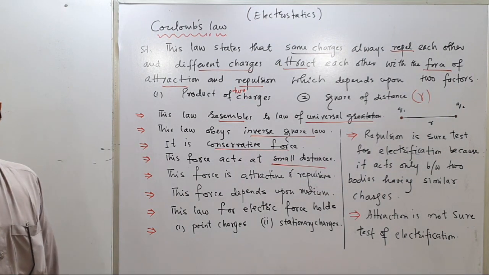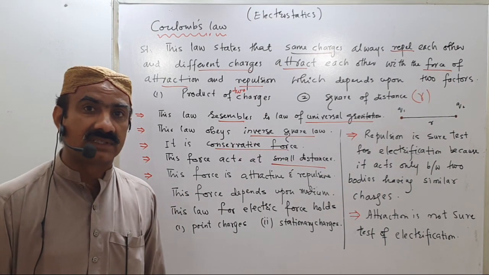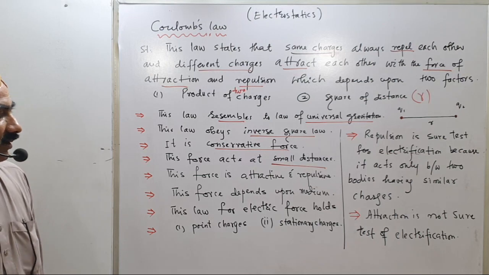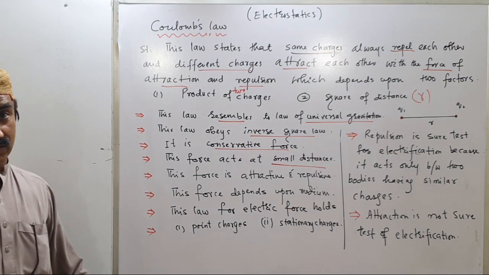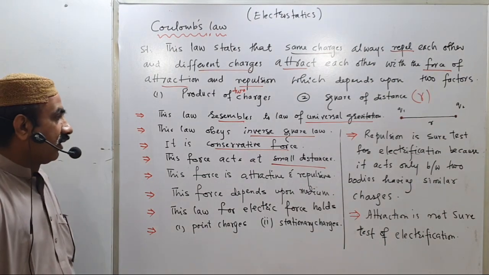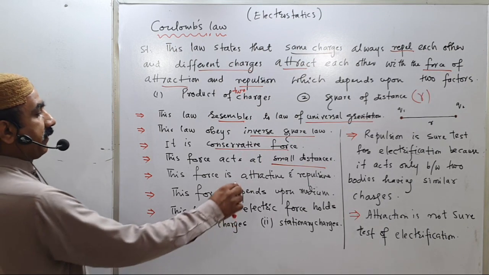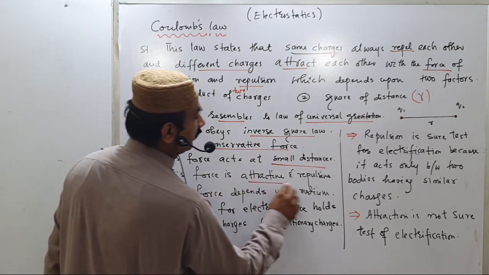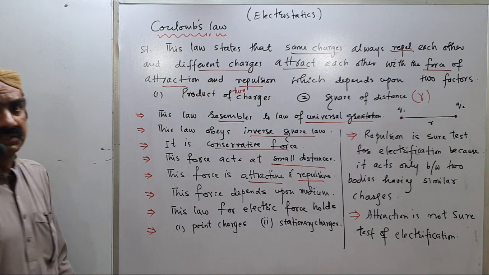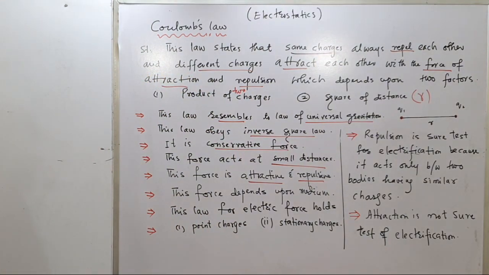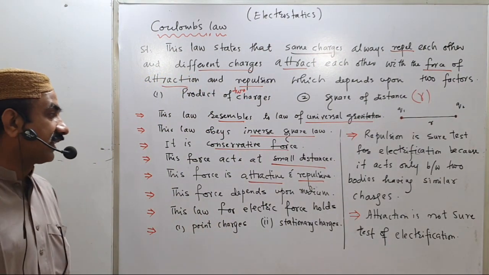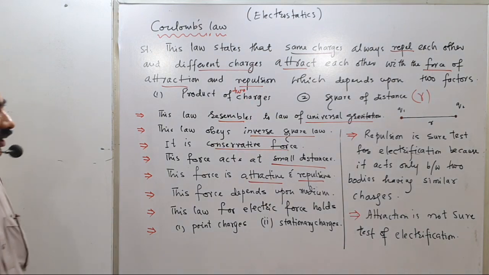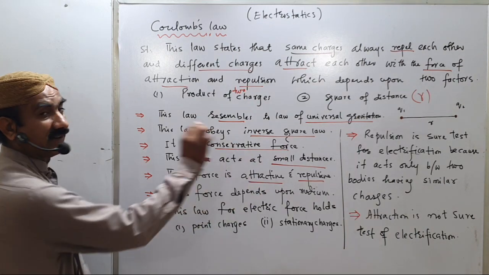Even we say that the force of attraction between the earth and sun, so earth and sun is a large distance. Another dissimilarity: this force is attractive and repulsive, whereas in the law of universal gravitation we discussed the attractive force only, not repulsive.